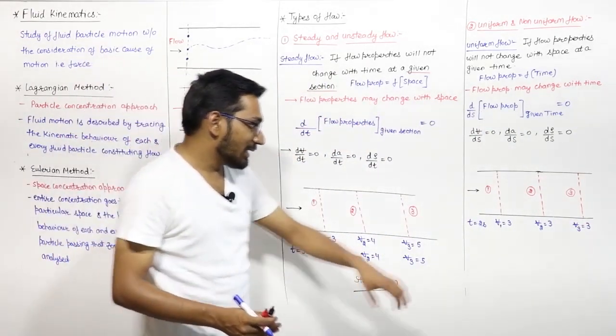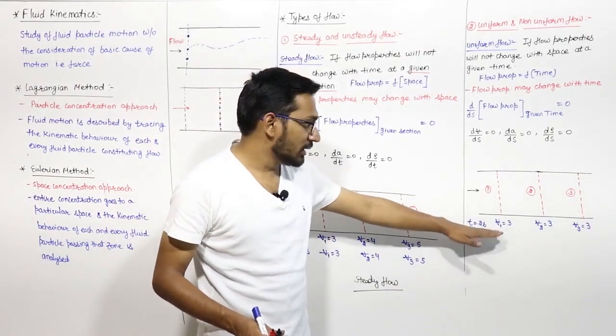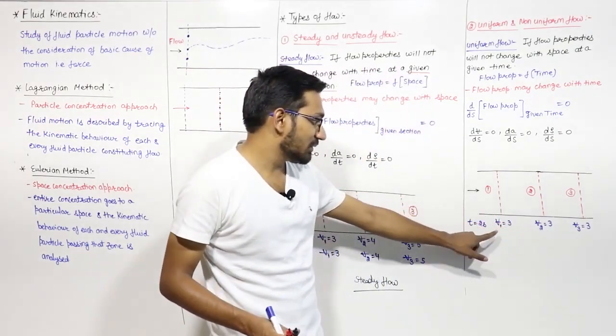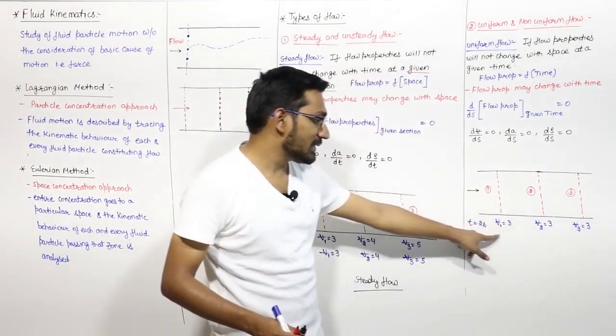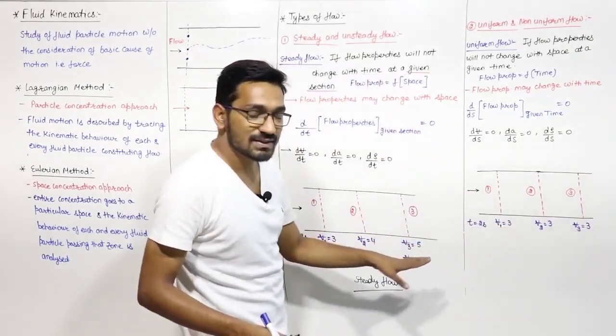That means at a given time, 2 seconds, the flow properties are not changing with space. With space, the flow properties are the same. Here, the velocities are the same.